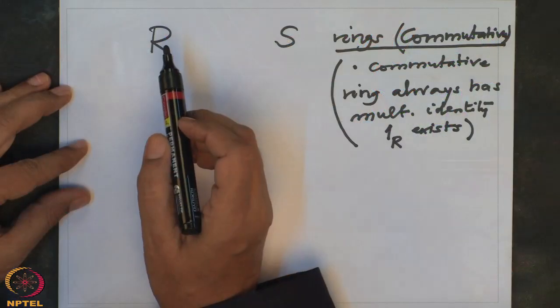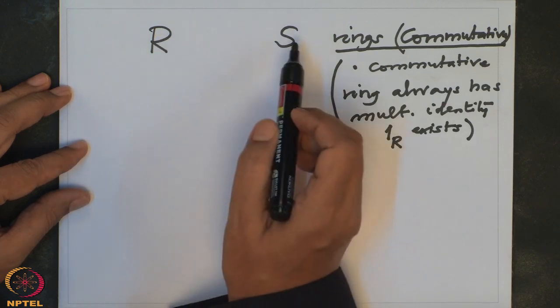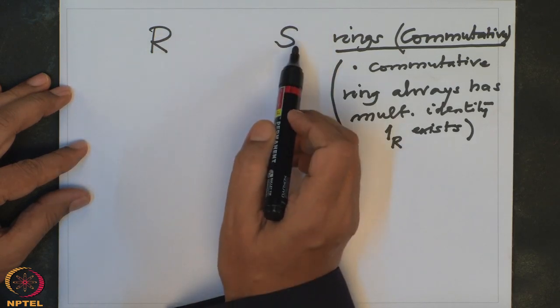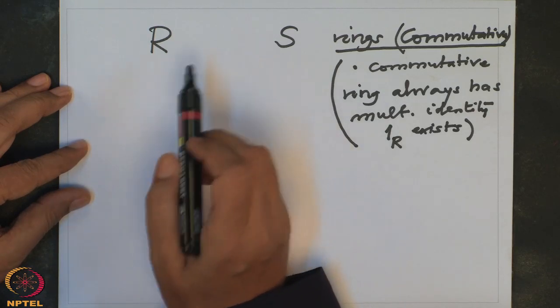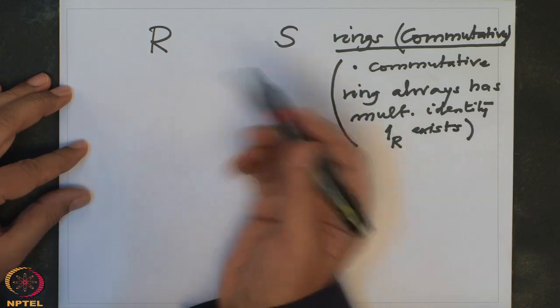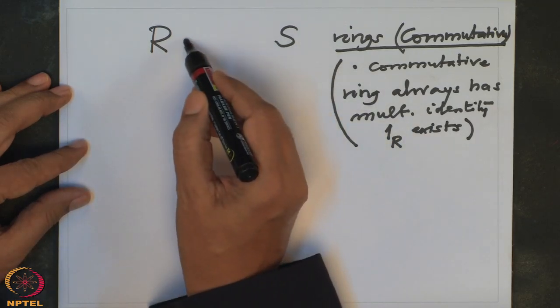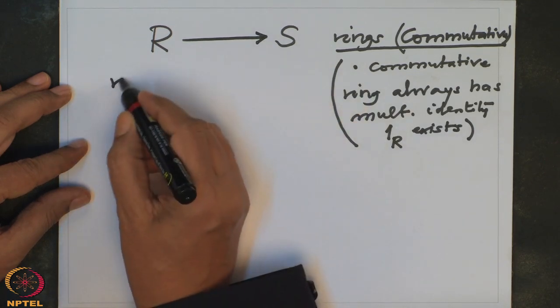So when we have two rings R and S, remember that this has addition and multiplication, and so does this. But we are not going to make a distinction between the notation because otherwise it might become more and more complicated to write. So a map from the set R to S is called a ring homomorphism.